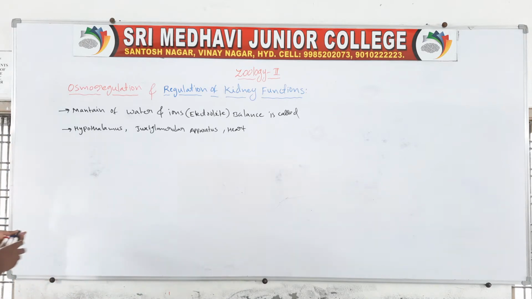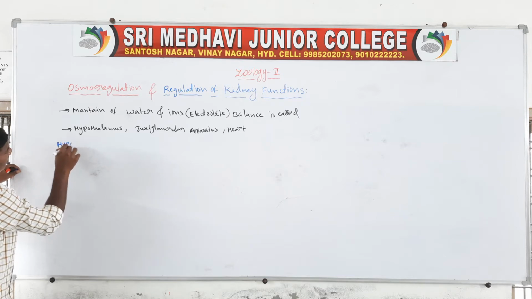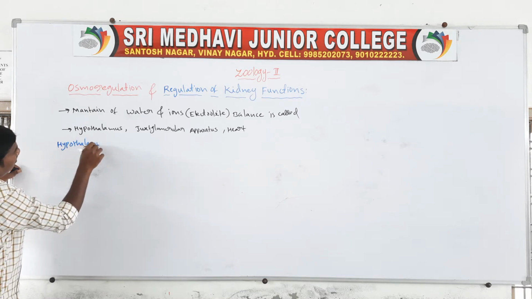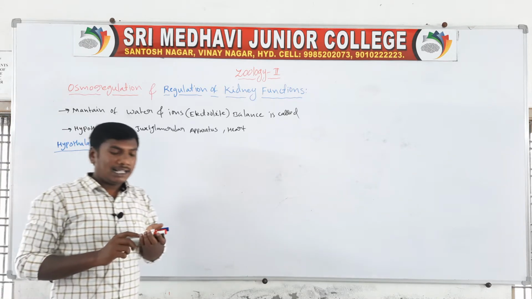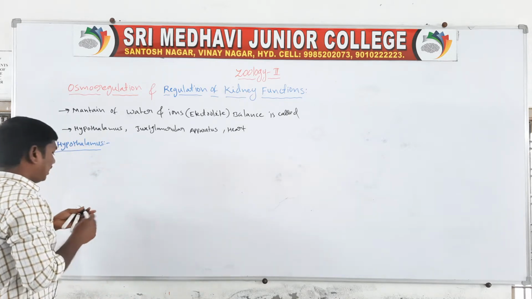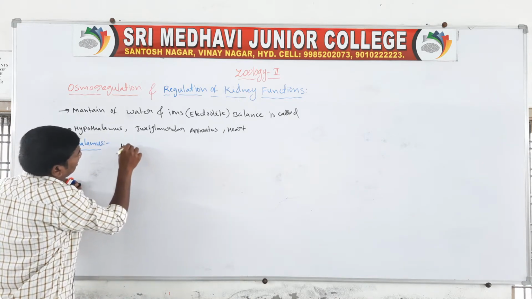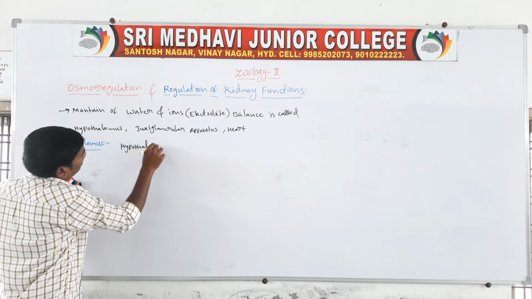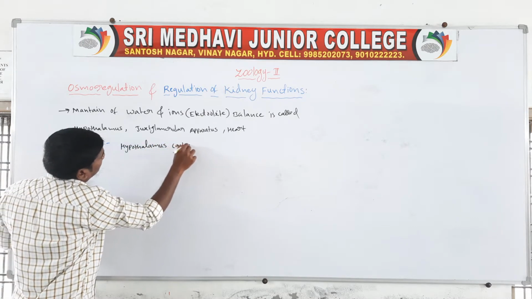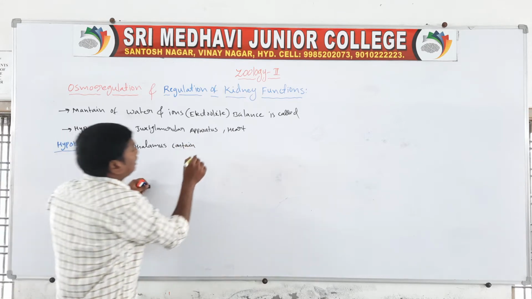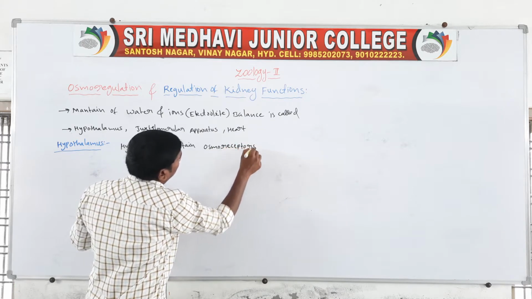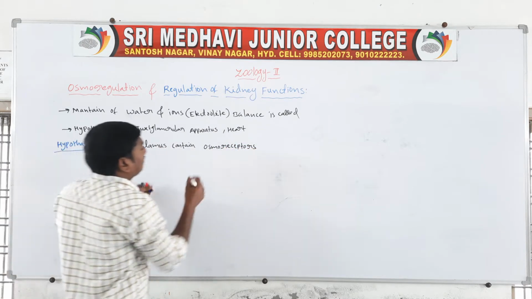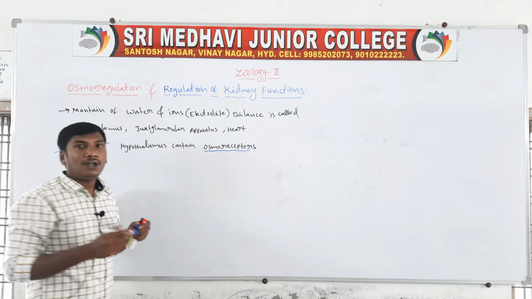First one, hypothalamus. The hypothalamus contains osmoreceptors.